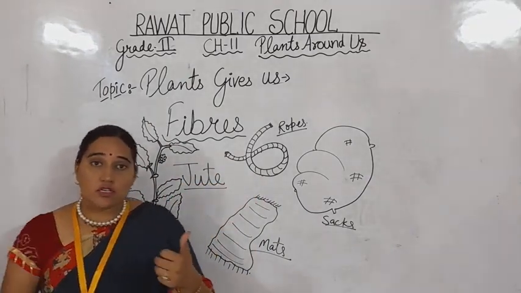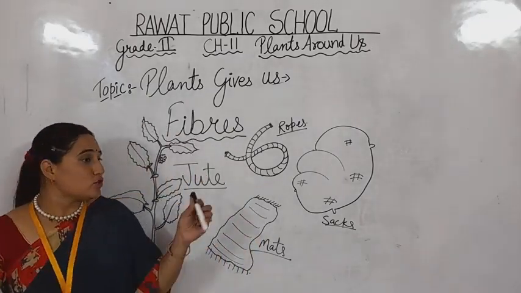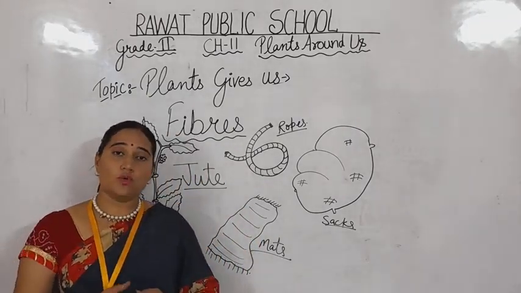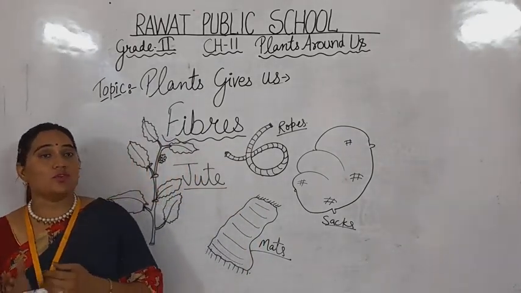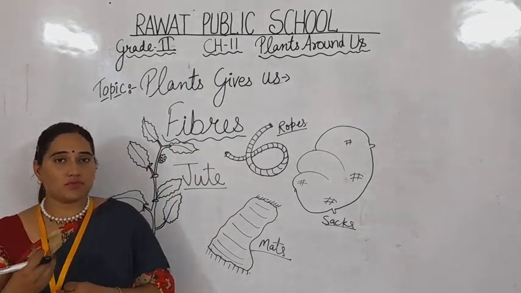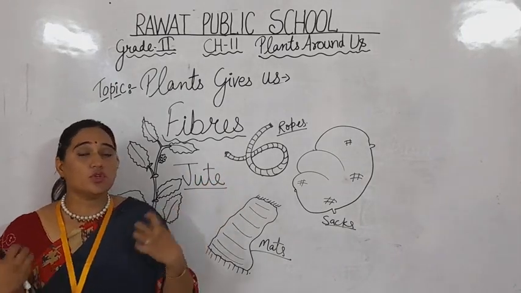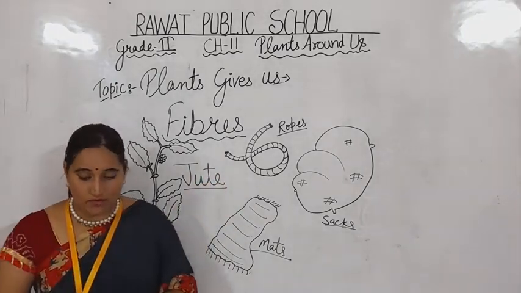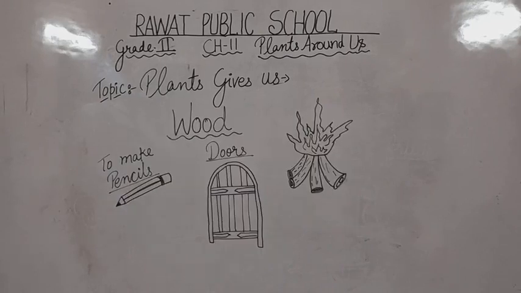Now we get cotton fibers from plants, and we get jute fiber from the plant. So a plant is not only used for its edible part but is also used for fibers. We can take some things from that plant and make them into fibers to use in our day-to-day life. Now we can use wood as well in different kinds of work from plants. Now have a look at that.